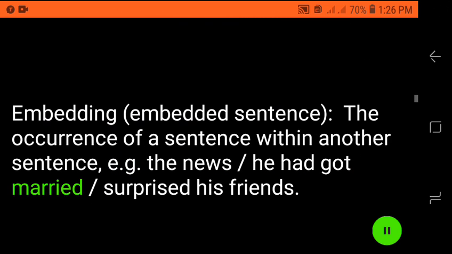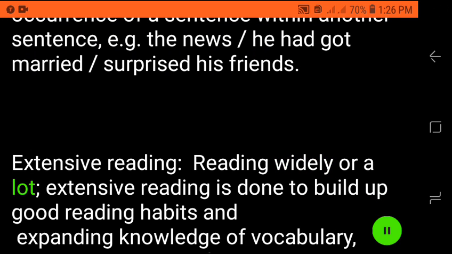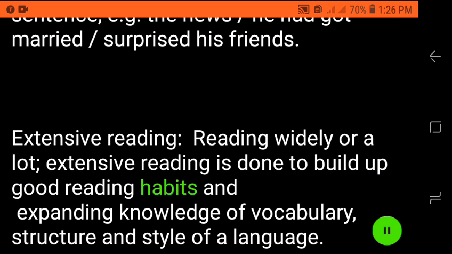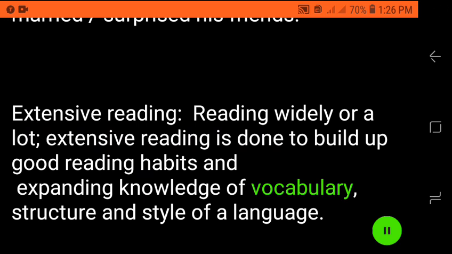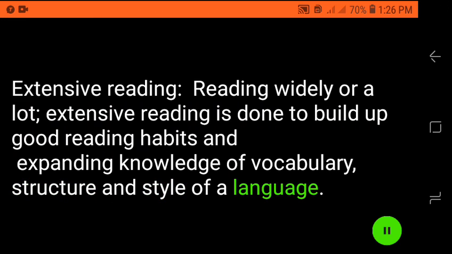E.g., the news he had got married surprised his friends. Extensive reading, reading widely or a lot. Extensive reading is done to build up good reading habits and expanding knowledge of vocabulary, structure and style of a language.